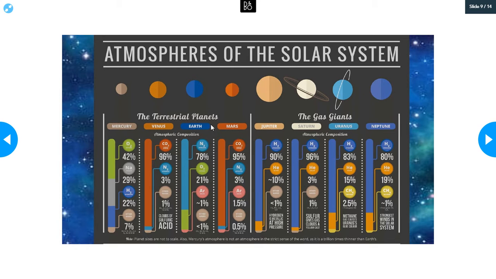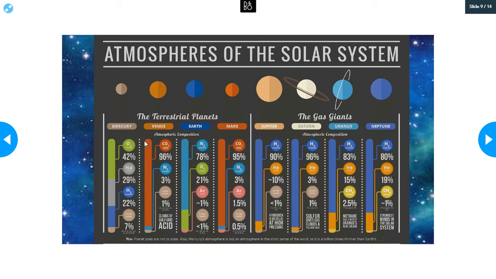What gases do the inner planets have that the outer planets don't have? What gases do the outer planets have that the inner planets don't have here? So take a moment, pause it, have a talk about that with your table groups. All right, we can come back together now.